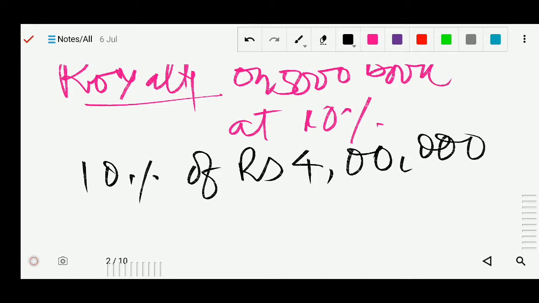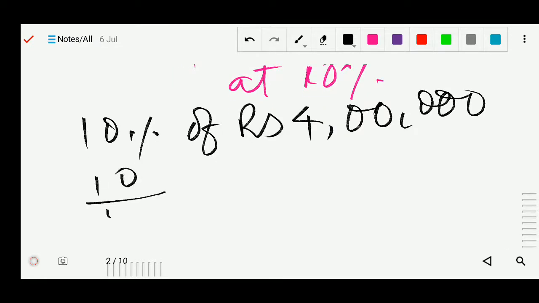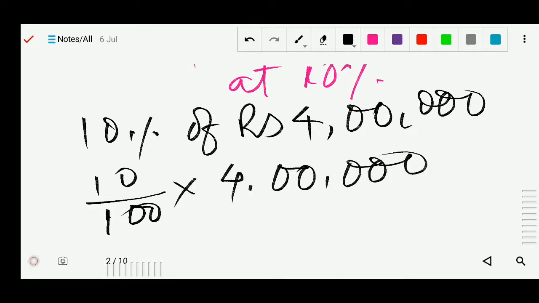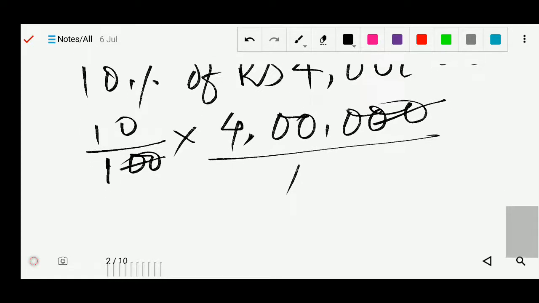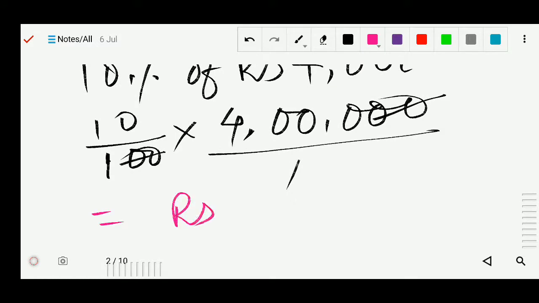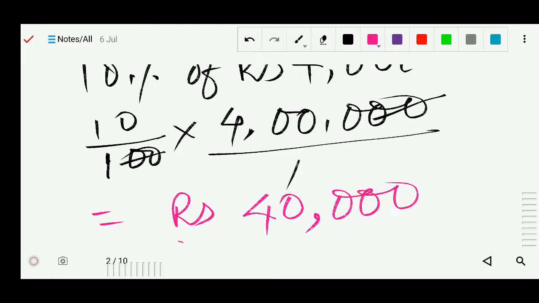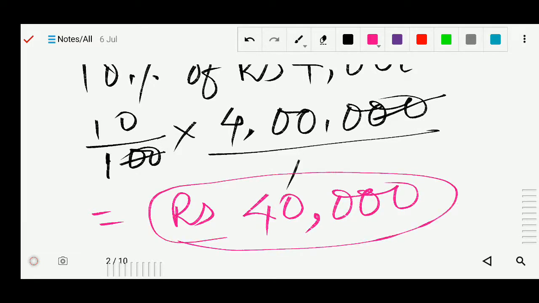Okay, so this 4 lakh we can solve: 10 by 100, multiplied by 4 lakhs. So this 20 cancels. After that you multiply, you will get 40,000. So this is the royalty he got when he sold 5,000 books at the 10% royalty.